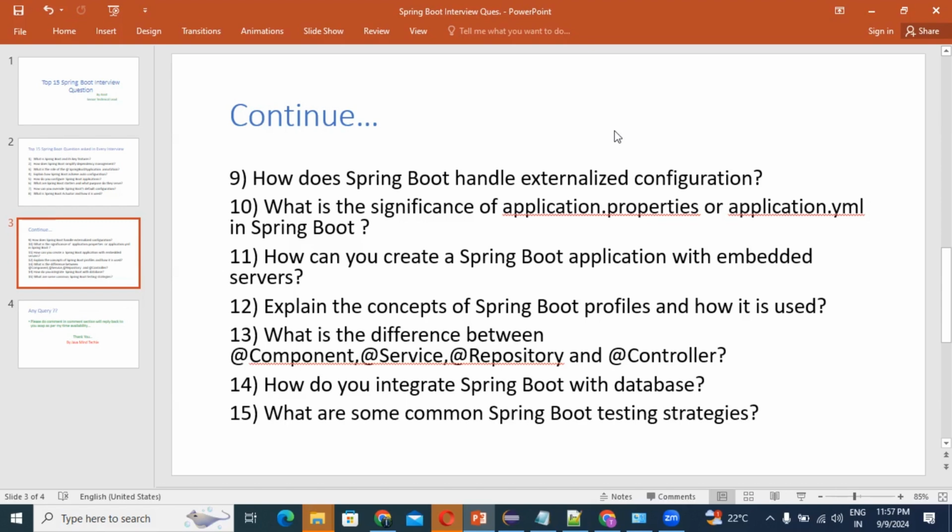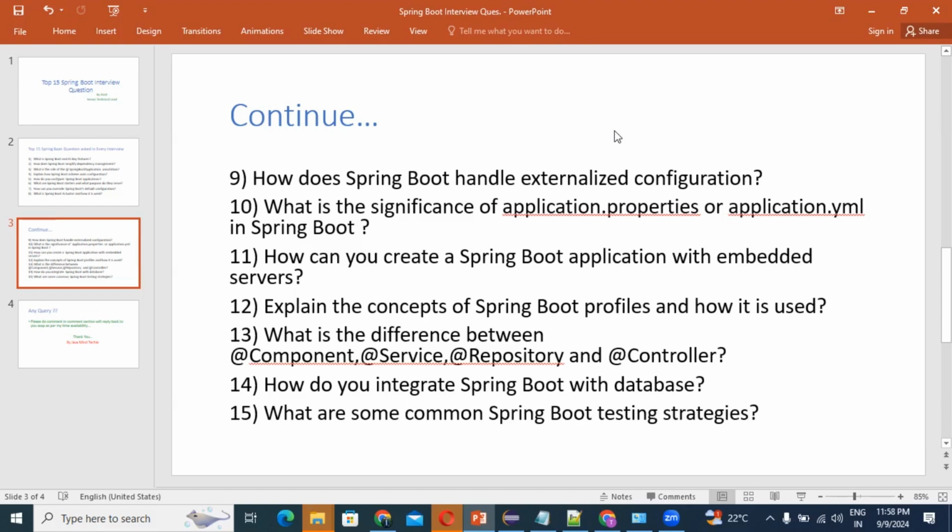Profiles are activated using the spring.profiles.active property. Sometimes the interviewer may ask how you are going to activate your profiles in your application. At that time you need to give the answer: profiles are activated using the spring.profiles.active property in the application.properties or application.yaml file, or through a command line argument.